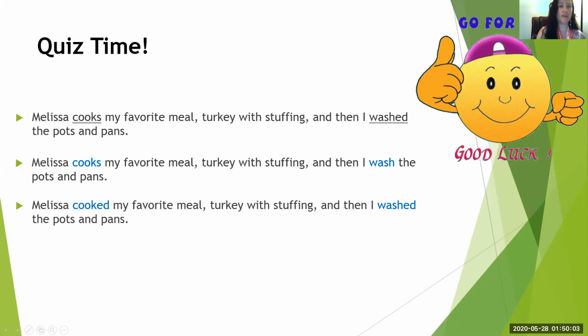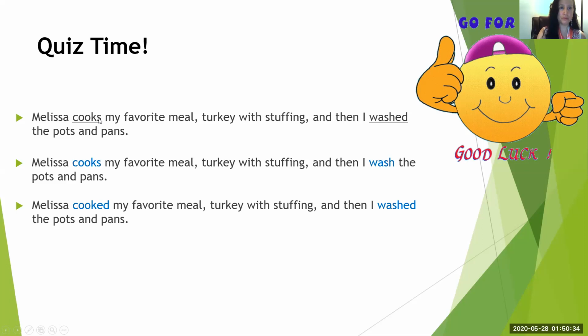Okay? Now remember, when you're writing a sentence, you should always write it down first, so get your thoughts down, and then go to the verbs and underline them. And ask yourself, do they agree, or are they in the same voice? The same voice is, are they happening at the time that they are happening?